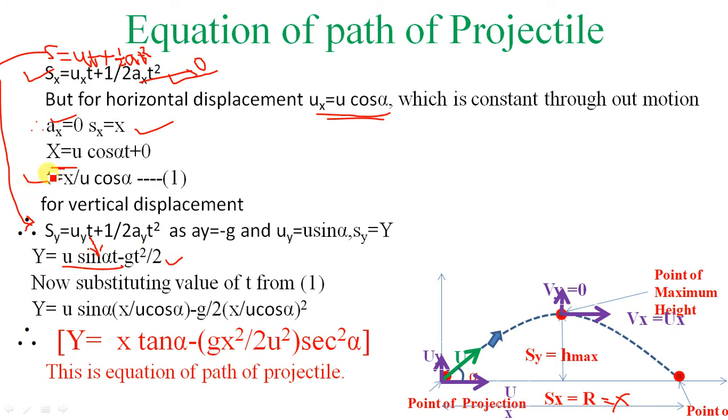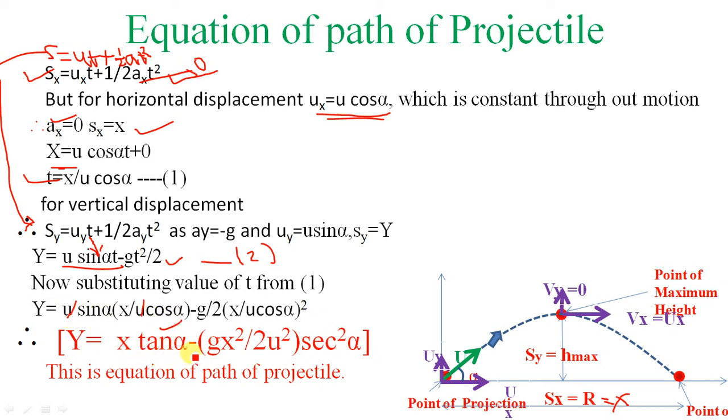Let's say this is my equation number 2. Now put 1 in 2. By substituting the value of t from 1 in the above equation, you will get y is equal to u sin alpha times, what is t? x upon u cos alpha, minus 1 half g times x upon u cos alpha, whole square. So it becomes x, the u cancels, sin alpha upon cos alpha is tan alpha.